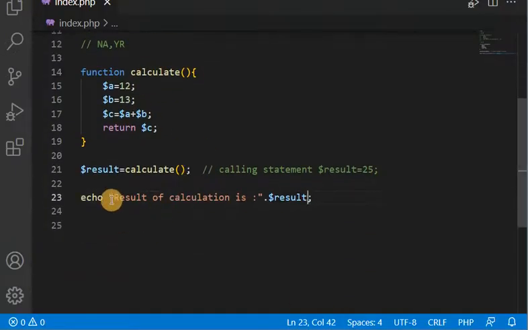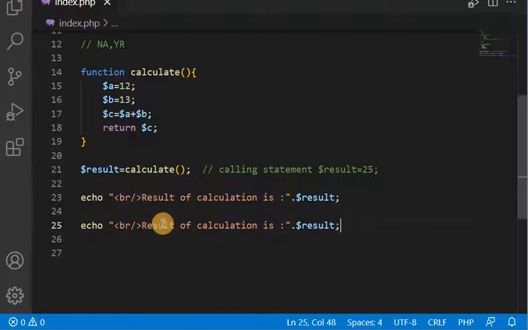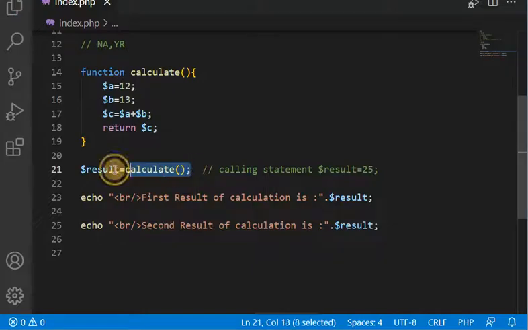And if you want to change the format of the result, let me show you. BR. The first time we have called it and we are able to see the response showing like this. And if you want to change the response the next time, you can change it. This is the first result and this is the second result. So let me call this again.